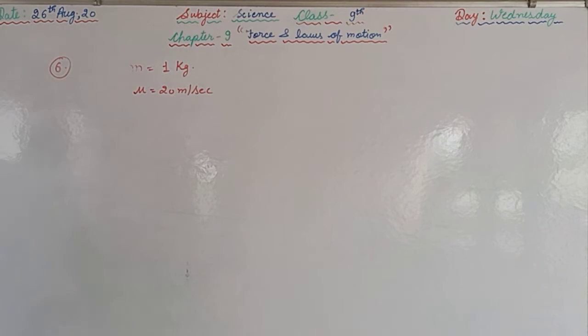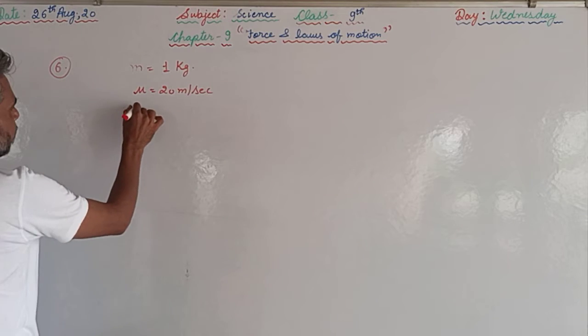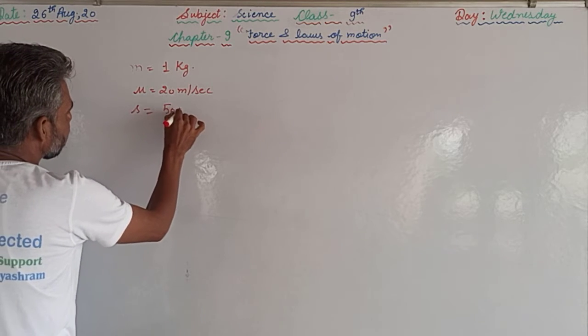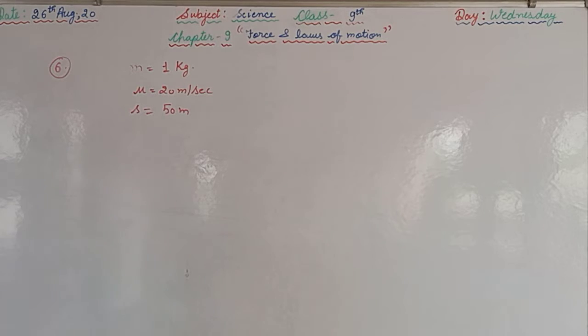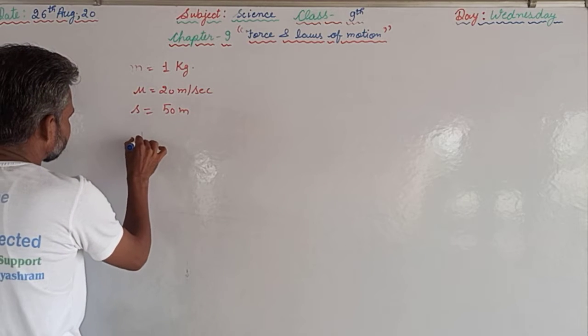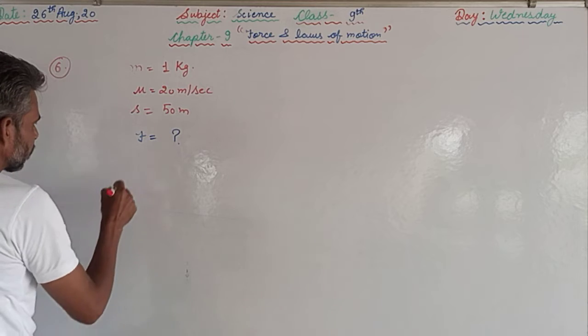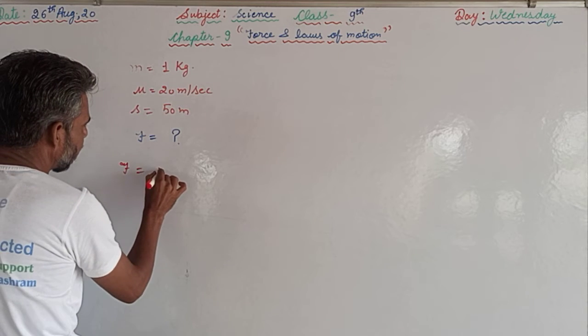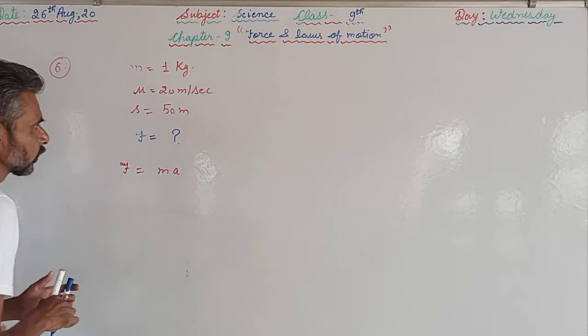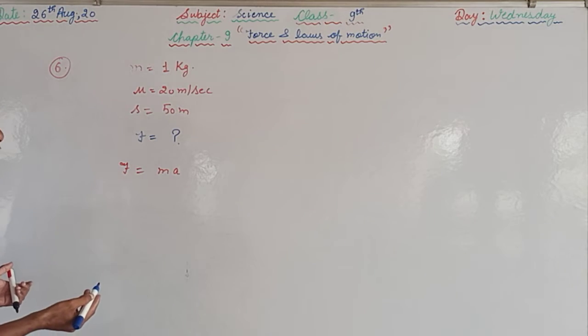After covering a distance of 50 meter it came to rest, means the distance covered is 50 meter, and we are supposed to find the force of friction between the stone and ice. So the force of friction is ma. So we are supposed to find the a also.